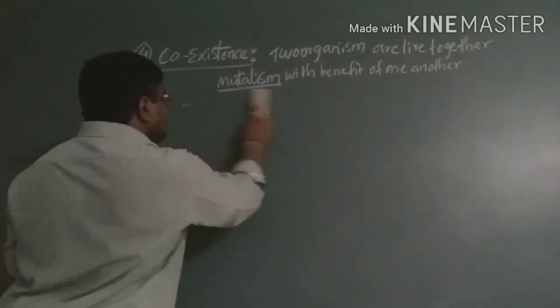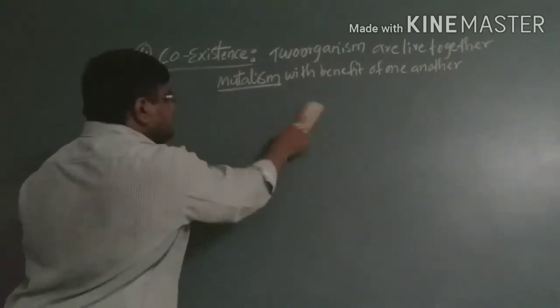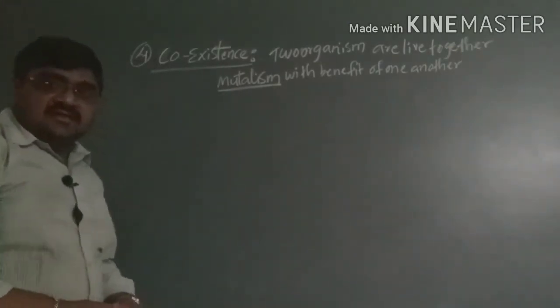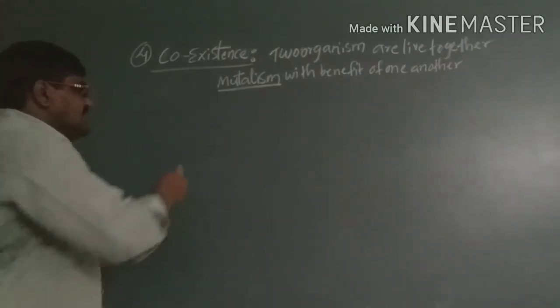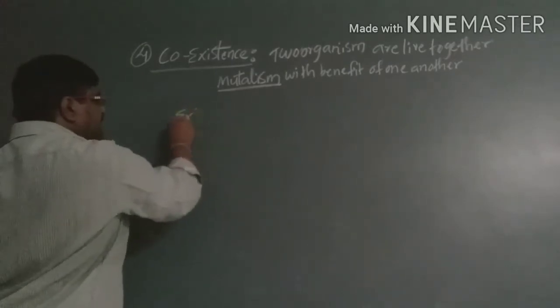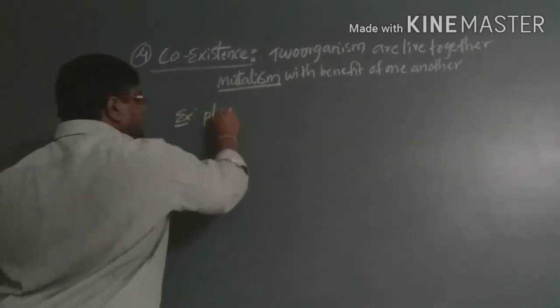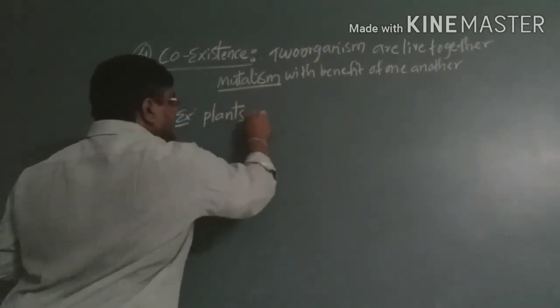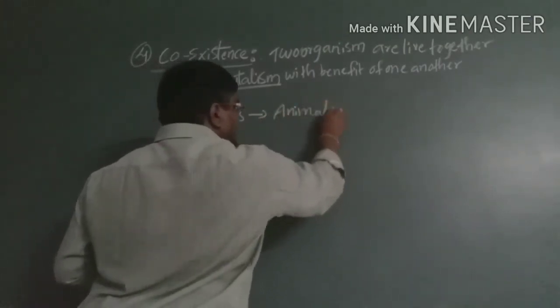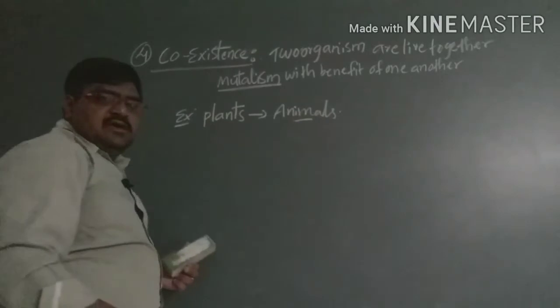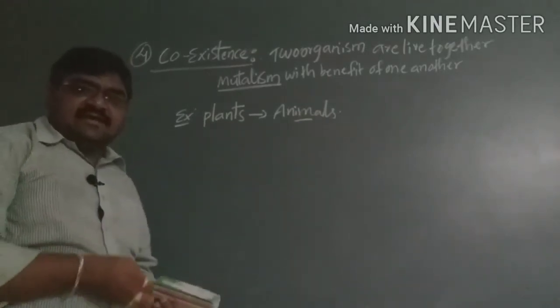Why? Because here this will be coexistence. If one species dies, the other species also will die. For example, if plants are present, the animals are present. If the plants die, the animals also will die.